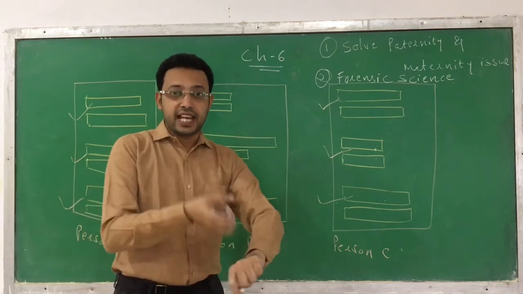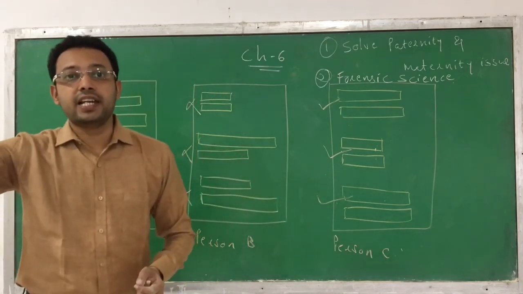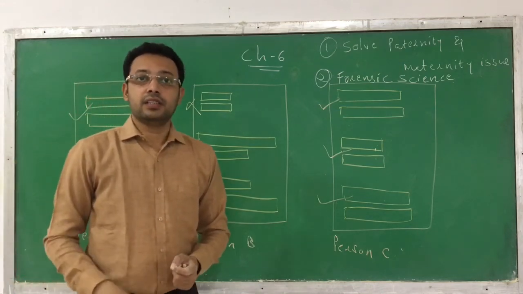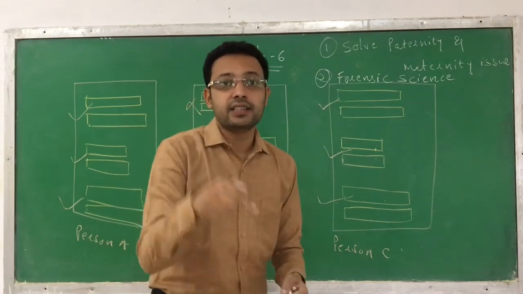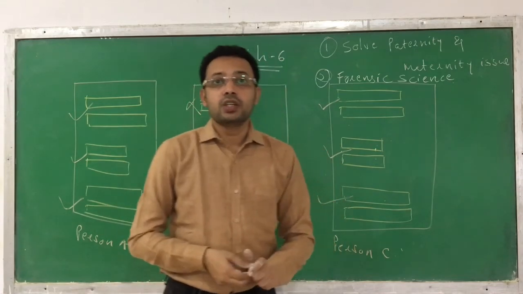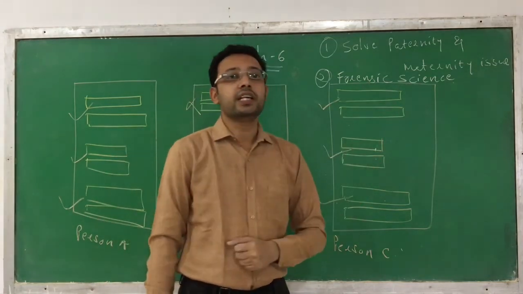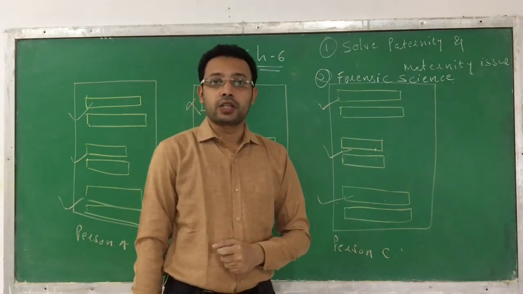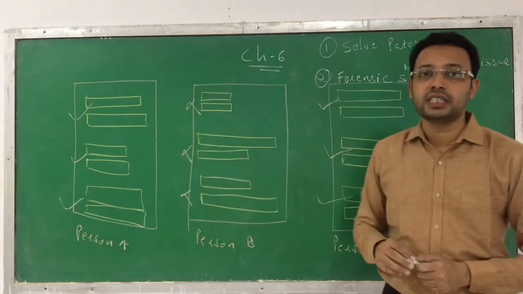If they analyze this DNA and catch a suspect, and the DNA matches, it means the same person committed the crime. So it is useful in solving a variety of crimes and has very good applications in forensic science.